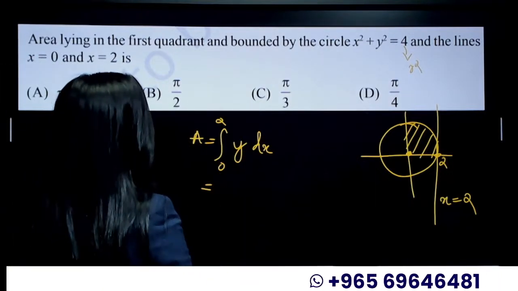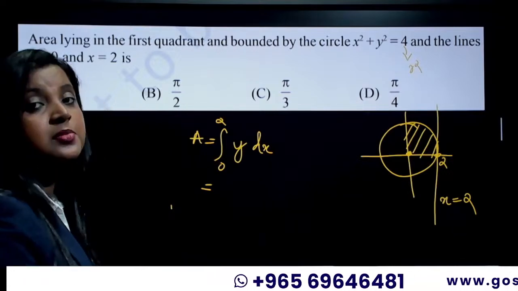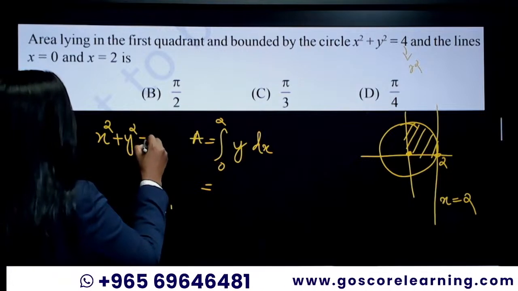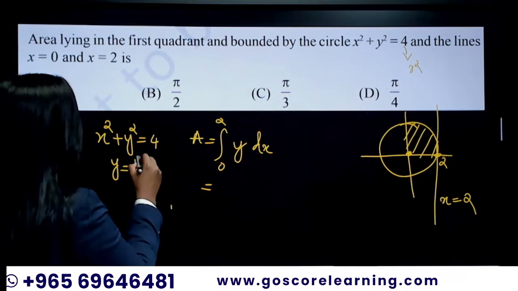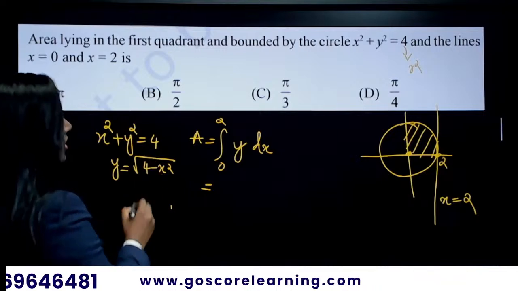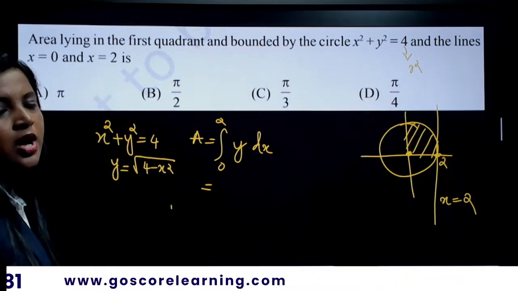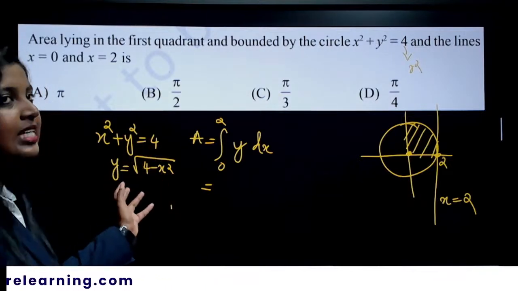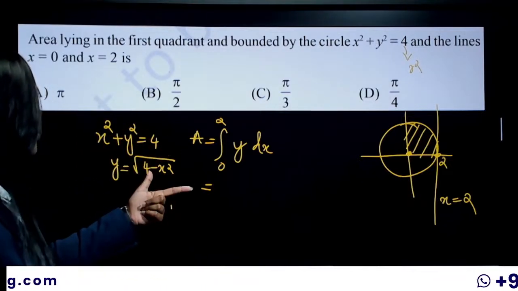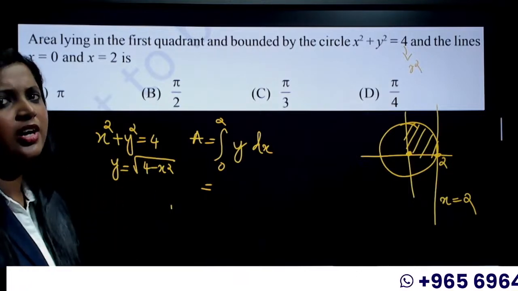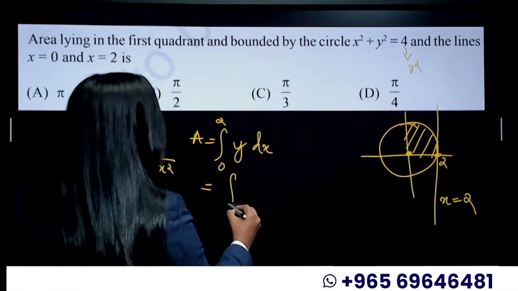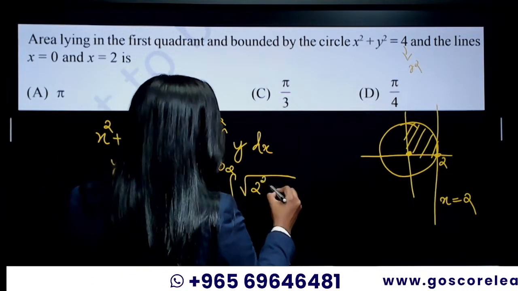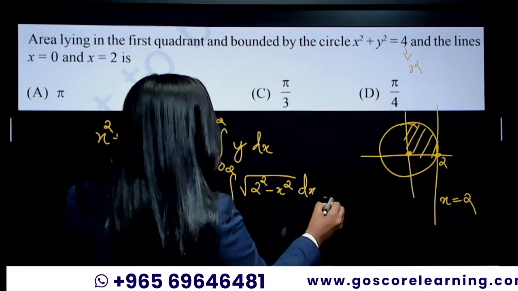So this will be equal to, now we have to write y in terms of x. You have the equation x squared plus y squared is equal to 4 and y will be equal to root of 4 minus x squared. I hope you guys know how to do this. I don't want to write the steps. Y squared is equal to 4 minus x squared, so y is equal to root of 4 minus x squared. So this is equal to integral 0 to 2 root of, what is 4? It is 2 squared. 2 squared minus x squared dx.